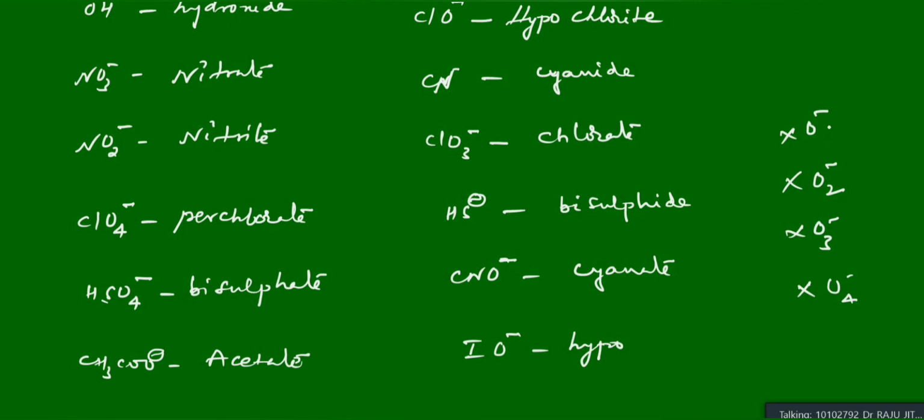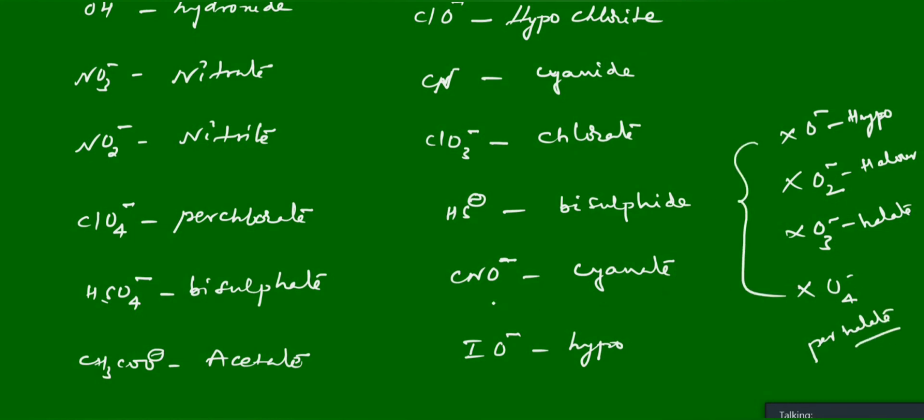These are the 4 types of salts: this is hypo, this is halous, this is halate, this is perhalate. Mostly we will use chlorine here. If you take bromine, iodine also, no problem.